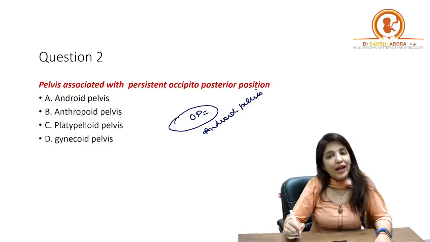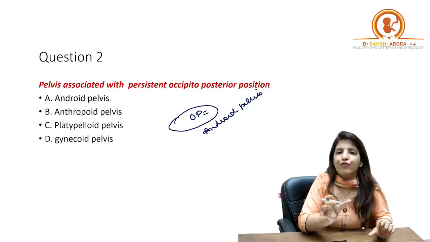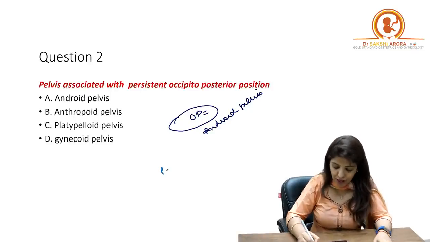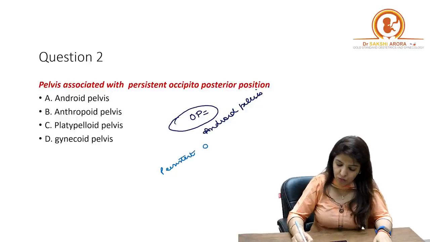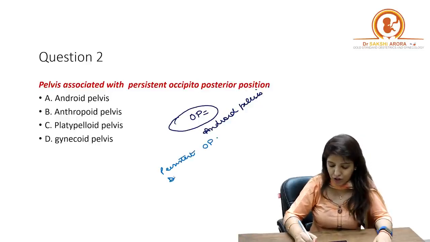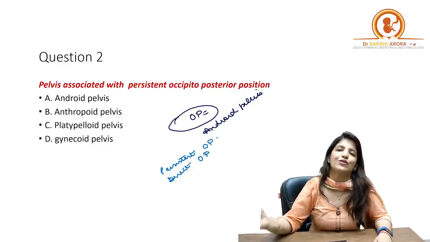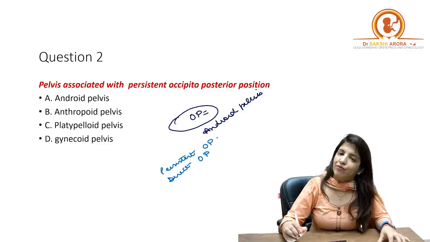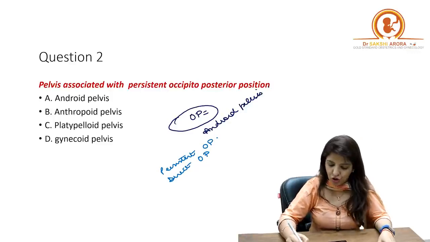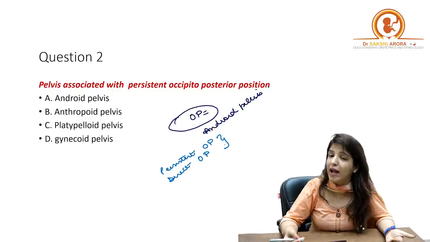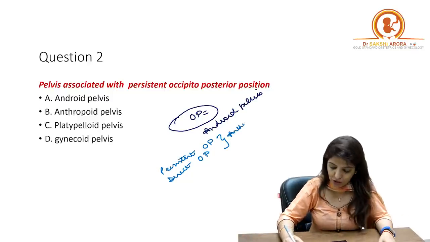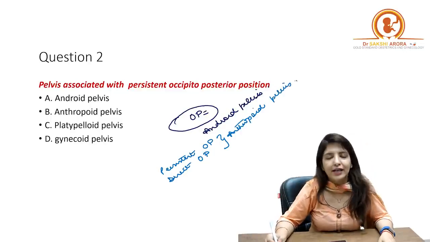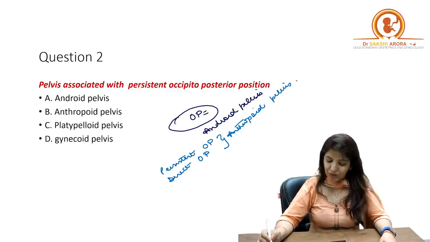But on the other hand, if there is a prefix attached to occipito-posterior position, for example persistent occipito-posterior position, or if your question is direct occipito-posterior position, the moment these two words are added in front of occipito-posterior position, your answer changes from android pelvis to anthropoid pelvis. And this we have done in our marrow modules also, right?